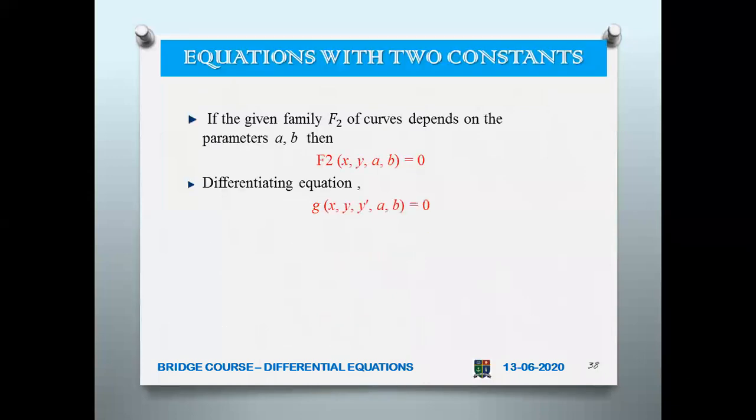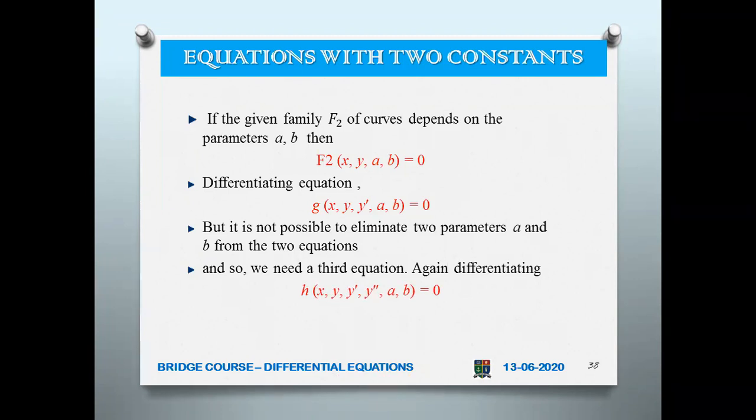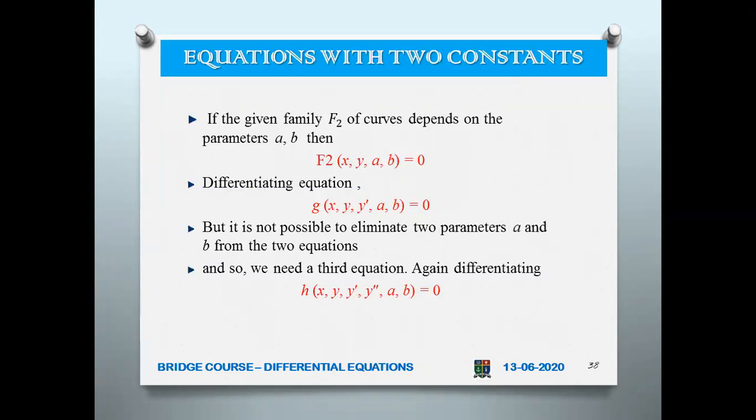Now, suppose you have two constants, so what will you do? See, this is also the same procedure. So f2 of x, y, a, b. Now differentiating that equation, you get another function, that is g of x, y, y dash, a, b. But two parameters means you need some more equations. So we need a third equation. Again, you differentiate. Then the first derivative and second derivative will both be involved. That is how you get the differential equation.